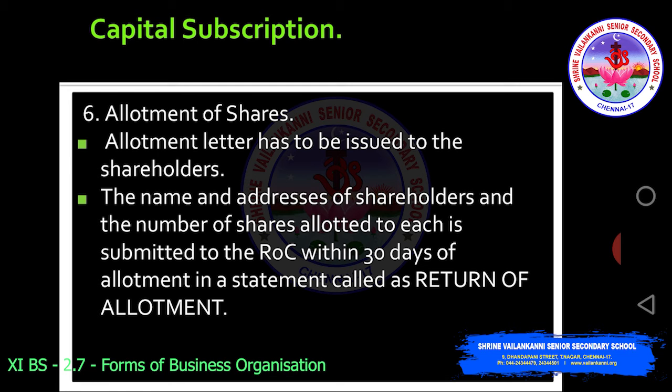See, only after applying, after seeing minimum subscription, after getting the company's shares listed in the stock exchange, then only the allotment letter is to be sent. At this stage only the shareholders, the persons who are willing to invest and who have sent their application money, are real shareholders. So once this allotment process is successfully over, the name and address of the shareholders and the number of shares allotted to each shareholder is submitted to the registrar of company within 30 days of allotment in a statement called return of allotment. So this is very, very important.